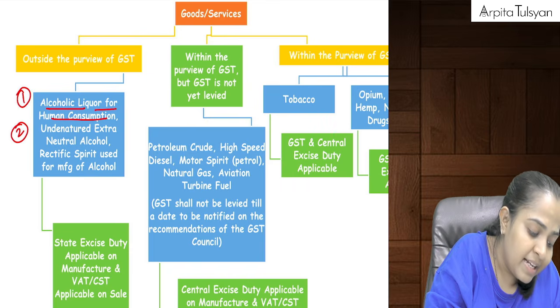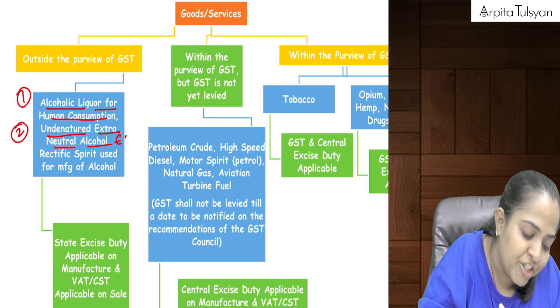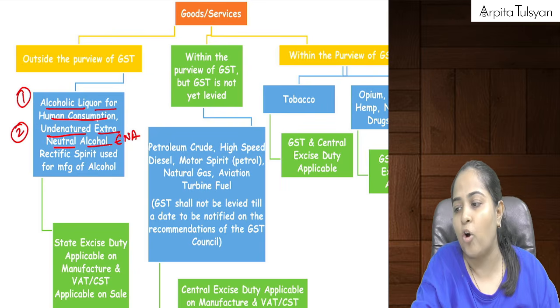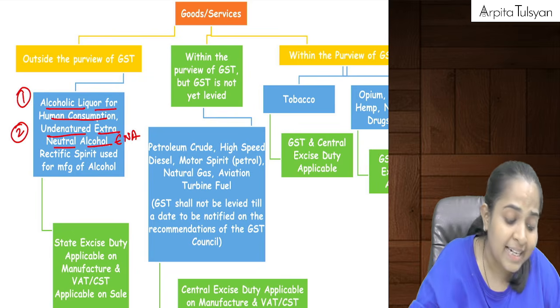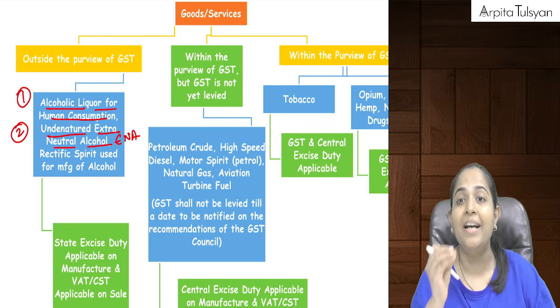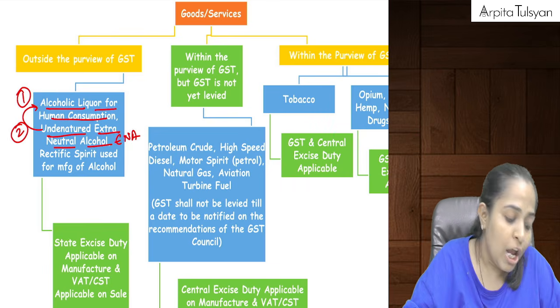Then the second one is undenatured extra neutral alcohol. Okay, undenatured ENA, as it is normally called. That is nothing but a very big raw material which is used for making alcoholic liquor for human consumption.